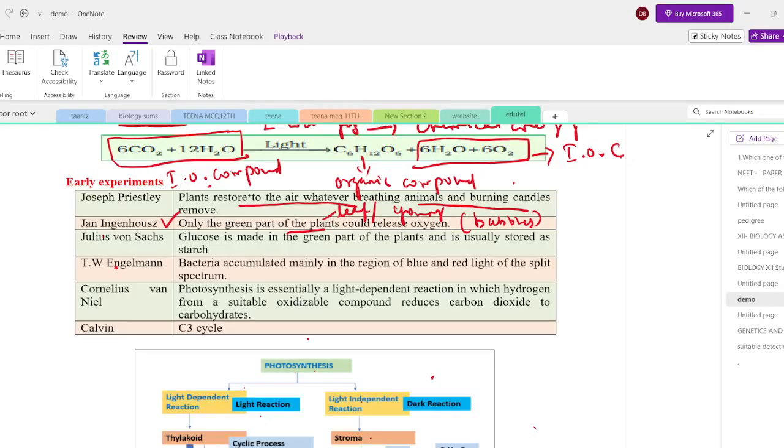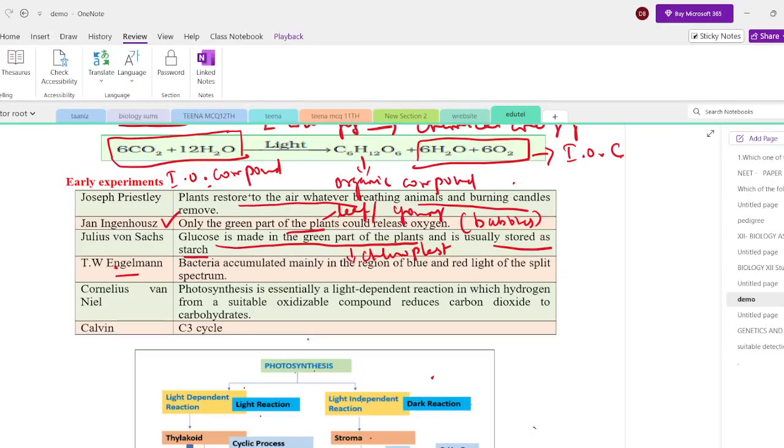And third, Julius von Sachs first studied the glucose. It's made in the green part of the plant, in the special body called chloroplast, which is present in the green part of the plant, and usually stored as starch. So the glucose is stored in the form of starch, as studied by Julius von Sachs.